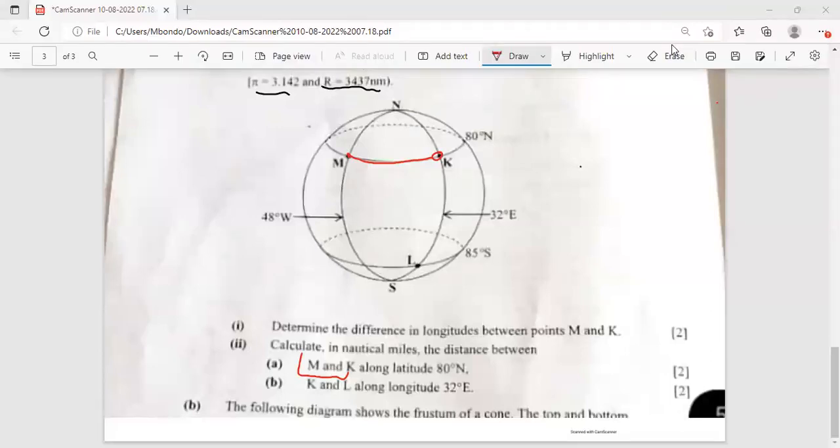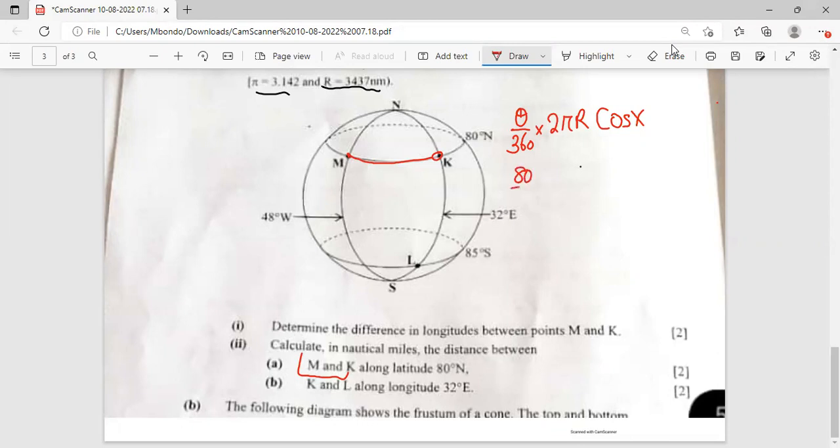When we want to find the distance between two places that are on the same latitude, this is the formula that we use: theta over 360 multiplied by 2 pi r cos x. The theta here is the difference in longitude, which we already got, and it is 80.